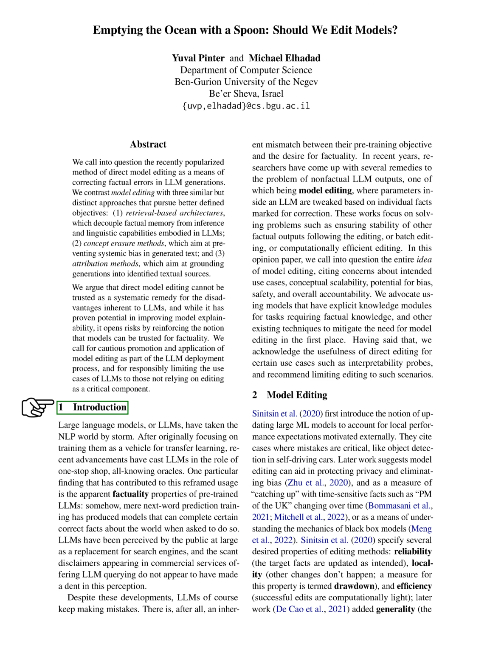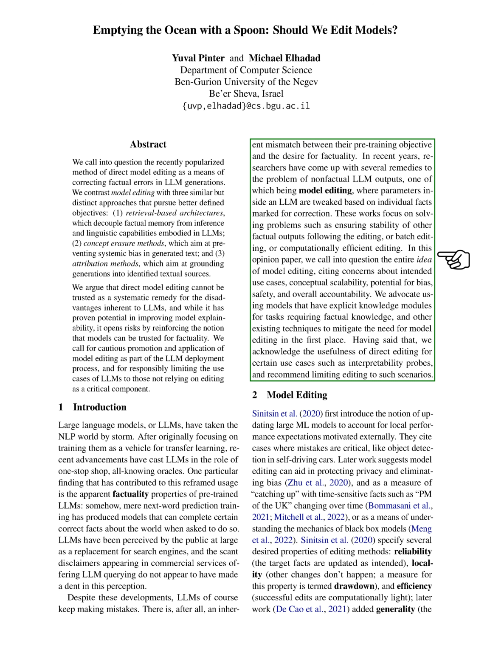Section 1 Introduction. We're going to talk about large language models, or LLMs, which have become a big deal in the field of natural language processing, NLP. Initially, these models were used for transfer learning, but now they're seen as a kind of all-knowing oracle. Interestingly, these models, which were trained to predict the next word in a sentence, can also provide accurate facts about the world. This has led to people viewing them as an alternative to search engines.